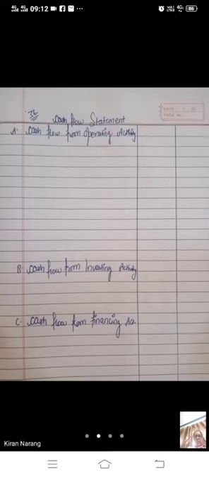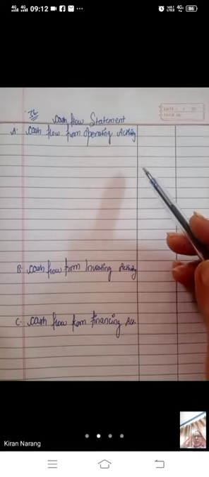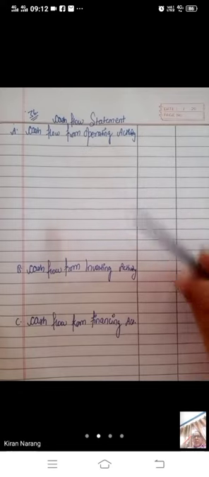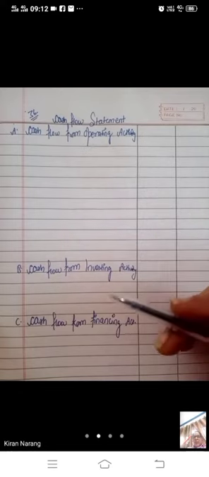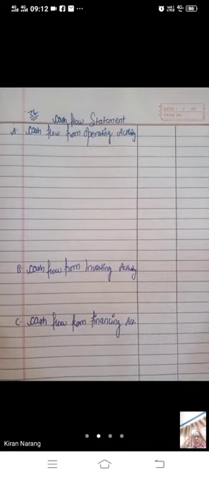So beta, now we are going to start illustration number 36. Following are the balance sheets of X Limited for 2 years. Prepare cash flow statement. We have to prepare a complete cash flow statement with three major heads: cash flow from operating activities, cash flow from investing activities, and cash flow from financing activities.